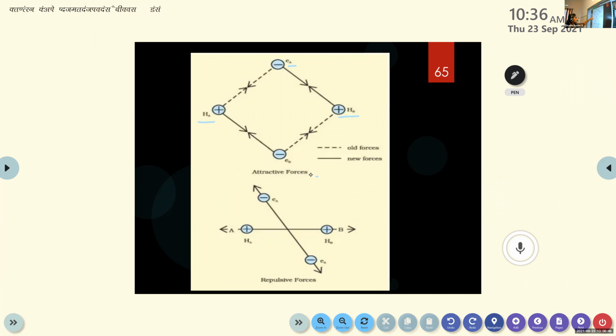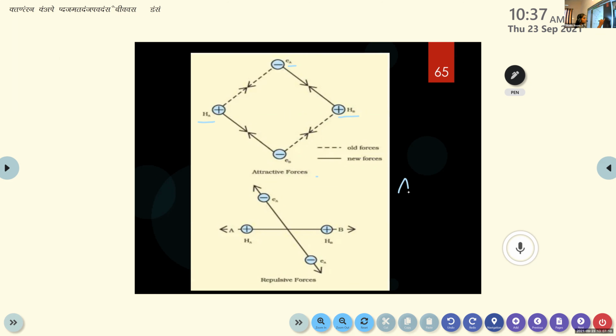Here you can see there is an attractive force, an old force, between the nucleus of atom B and the electron of atom B. Similarly, here also there is one dotted line between the electron of atom A and the nucleus of atom A. And the bold line represents the new type of force.